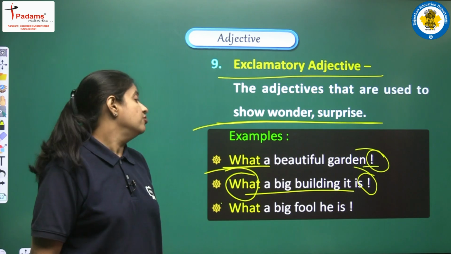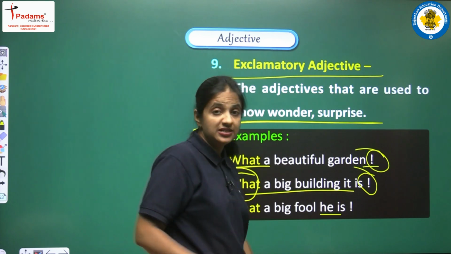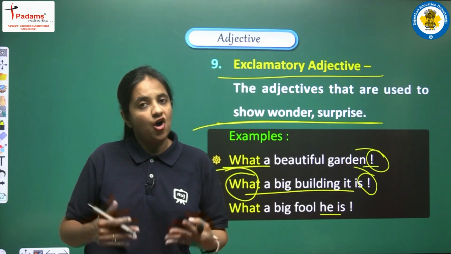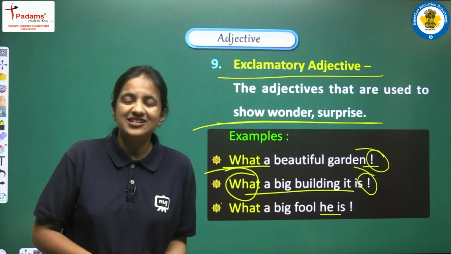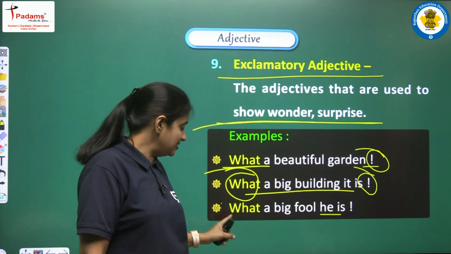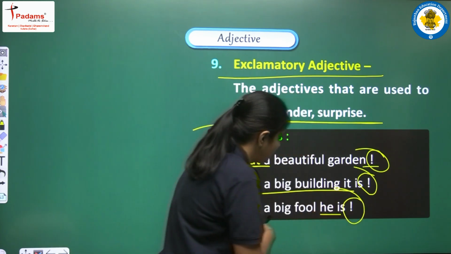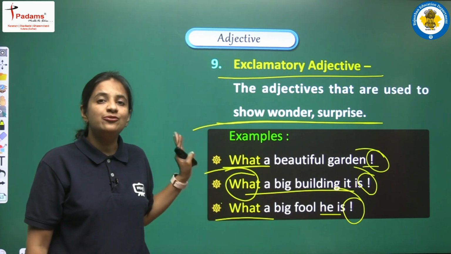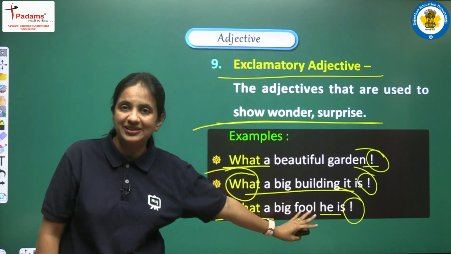Next example, what a big fool he is. Here we are talking about one person, and that person is a very big fool. According to us, he is a very foolish person, and we are very much surprised that how can he be such a big fool. So we are making one sentence, and we are saying, what a big fool he is, and yes, we are having an exclamation mark, and we are using what here in the beginning. So we can say that what is used as an exclamatory adjective in this example.